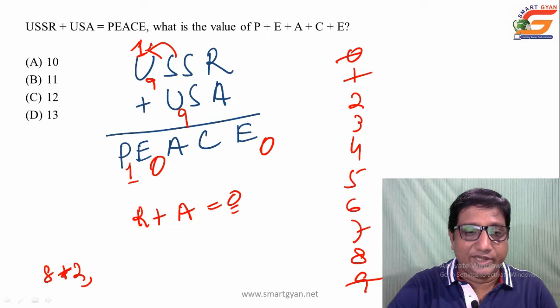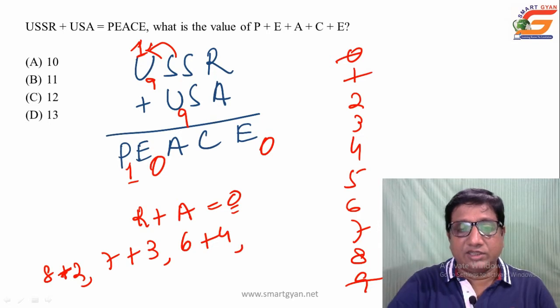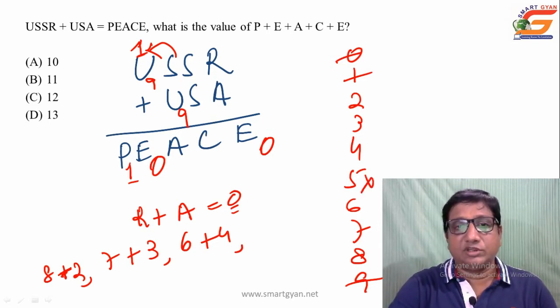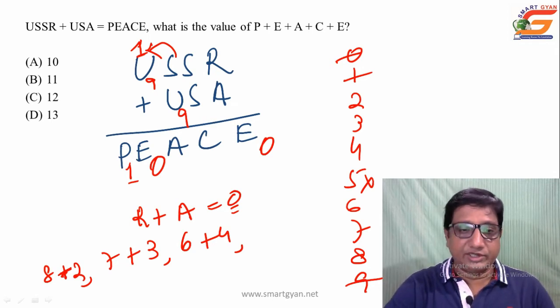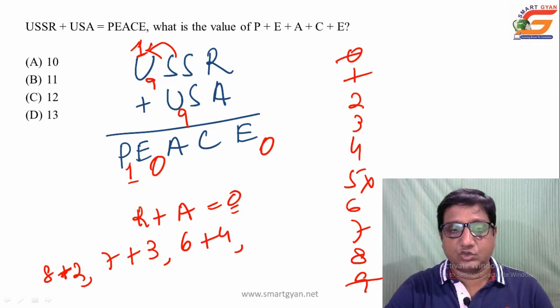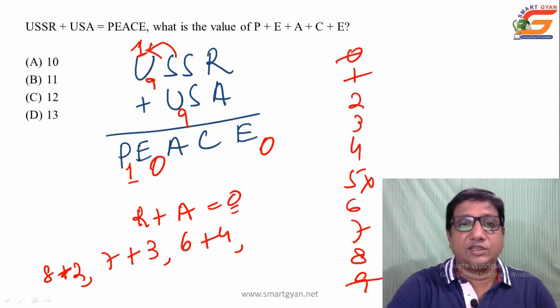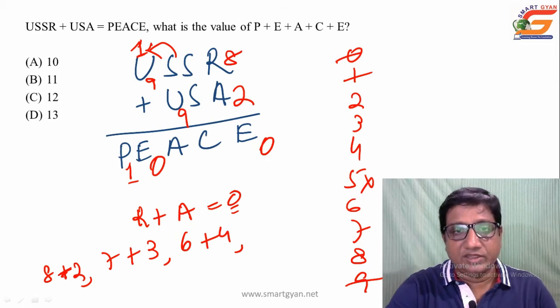8 plus 2, 10. Then another, 7 plus 3, 10. Then next 6 plus 4, 10. Then 5 plus 5 is not possible because that will be repetition, but here R and A are two different letters. So we need two different digits, that is 8 plus 2, 7 plus 3 or 6 plus 4, any one out of these. So if you take the first one, that is 8 plus 2, R as 8 and the value of A as 2, 8 plus 2, 10, 0, then carried 1.